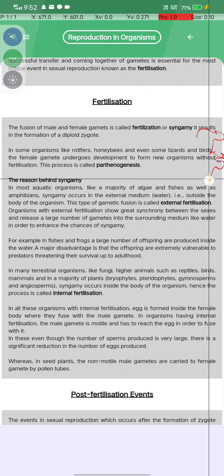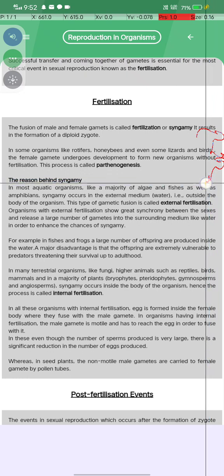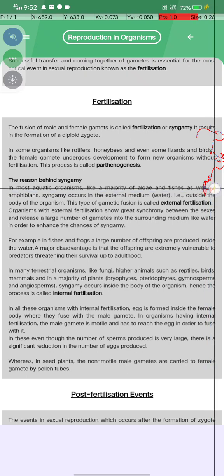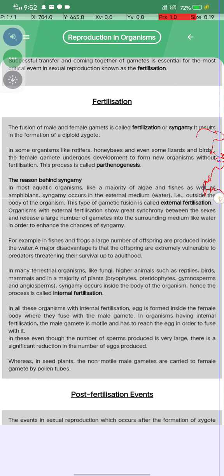Okay, the syngamy in most aquatic organisms like the majority of algae and fishes, as well as amphibians, occurs in the external medium, water, outside the body of the organism, and this type of gametic fusion is called external fertilization.